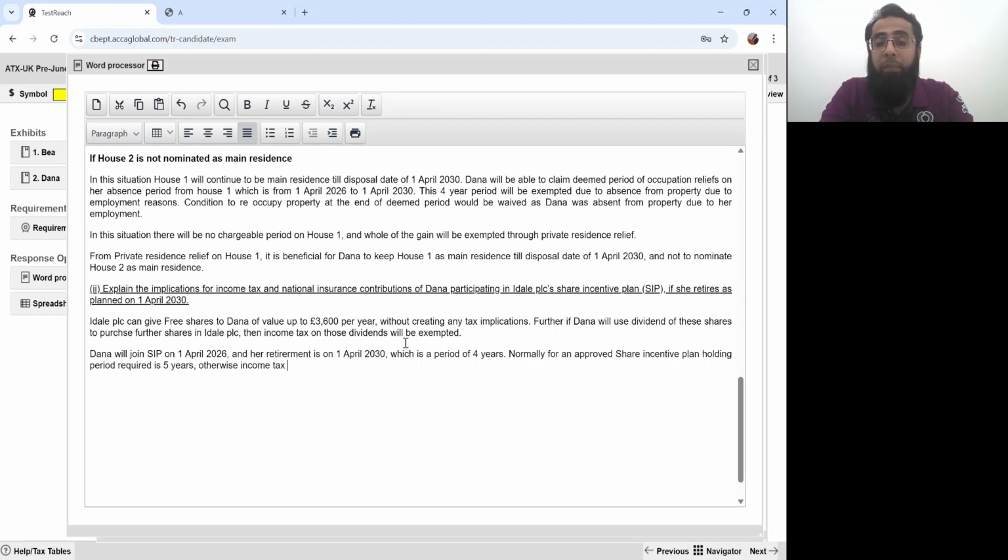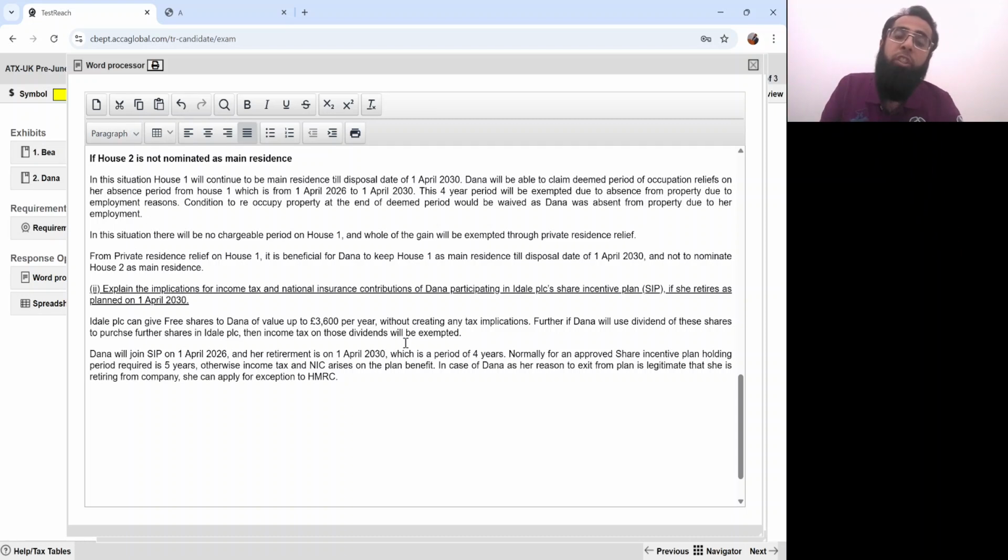Otherwise, income tax and NIC arises on the plan benefit. In case of Dana, as her reason to exit from the plan is legitimate, that she is retiring from the company, she can apply for exception to HMRC. Otherwise, the minimum ownership period requirement is 5 years.